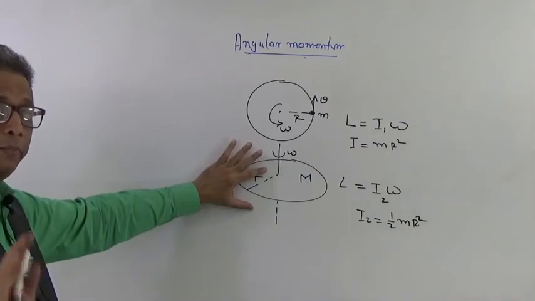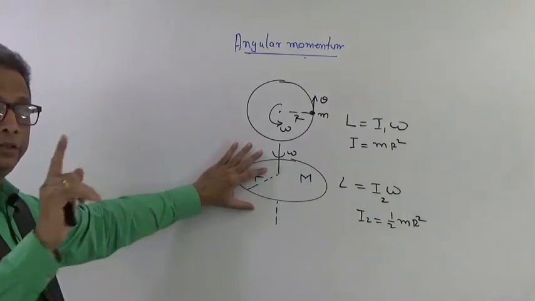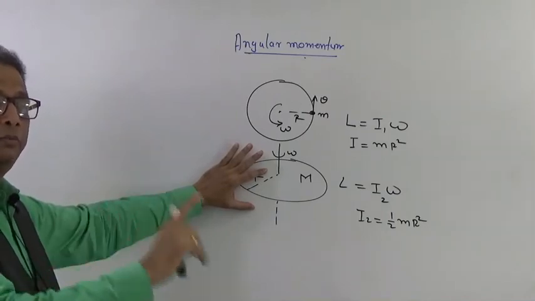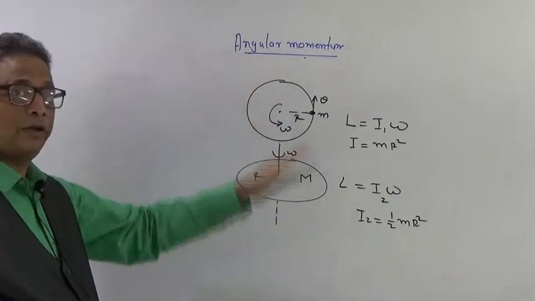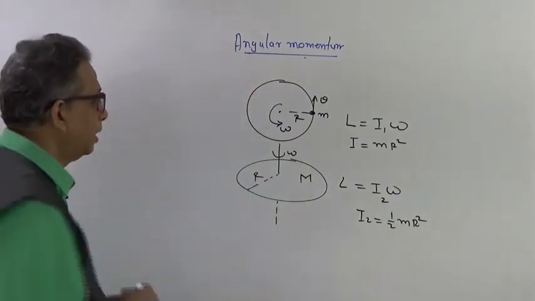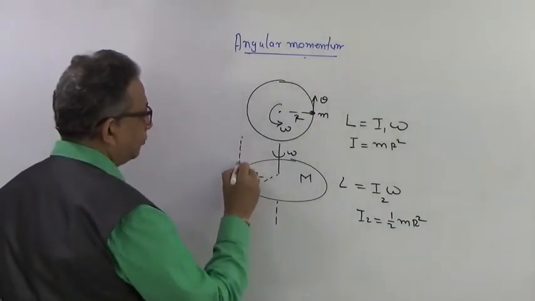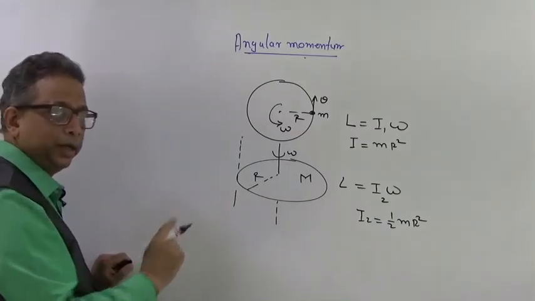Whenever any body is having a linear velocity with respect to some axis, angular momentum will be generated, right? Let us see one more example of angular momentum, then what I am telling you will become very clear. If this body is even rotating from this axis, it's still going to have angular momentum, right?